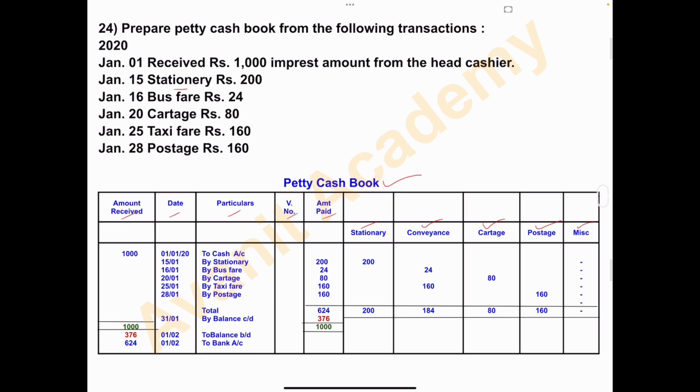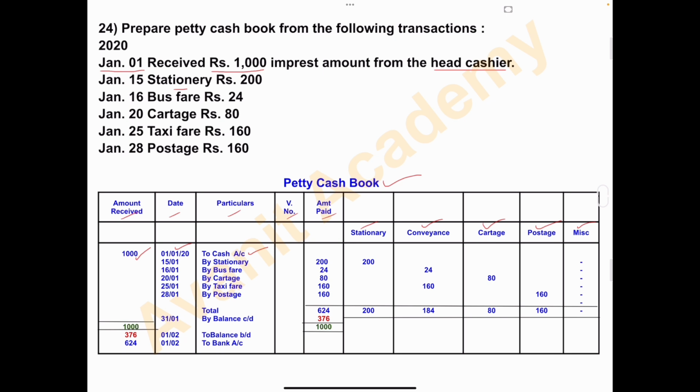So on 1st January 2020, received rupees 1,000 imprest amount from the head cashier. On 1st January, the petty cashier has received 1,000 rupees from the head cashier. So right here, amount received 1,000, date is 1st January 2020, to cash account. For receiving the cash from the head cashier, amount received column write 1,000, date 1st January, to cash account.